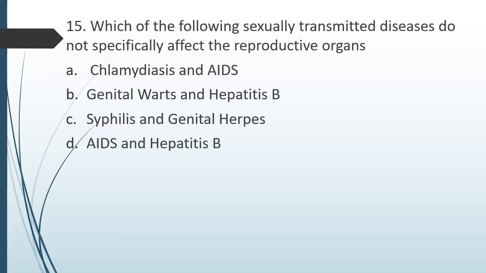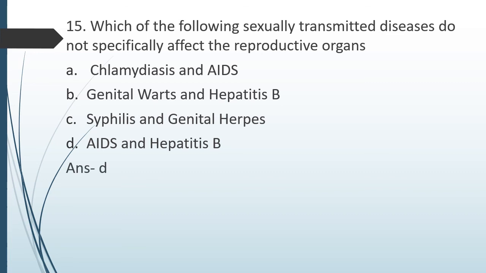Question number 15. Which of the following sexually transmitted diseases do not specifically affect the reproductive organ? So basically the question is asking which of the following is a sexually transmitted disease but it is not affecting the reproductive organ? Chlamydiasis and AIDS, genital wart and hepatitis B, syphilis and genital herpes, AIDS and hepatitis B. So the correct answer is option D, that is the AIDS and hepatitis B.